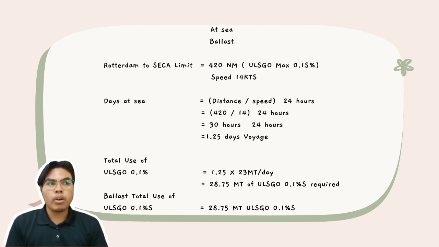The total amount of ultra-low sulfur gas oil used, 0.1% sulfur, is then calculated by multiplying 1.25 days of voyage by 23 metric tons per day. The answer is that 28.75 metric tons of ultra-low sulfur gas oil with a sulfur content of 0.1% are required.